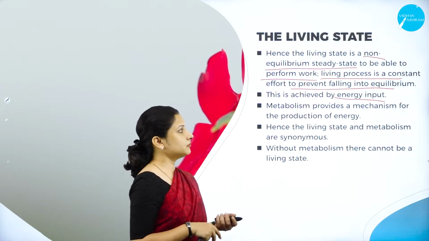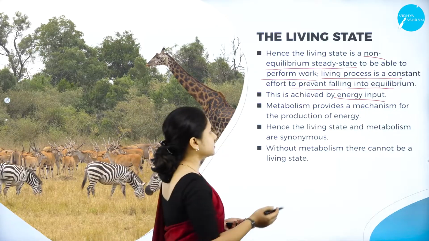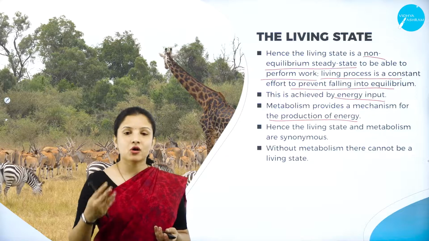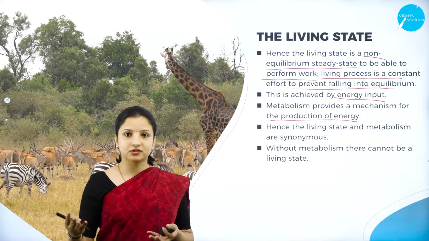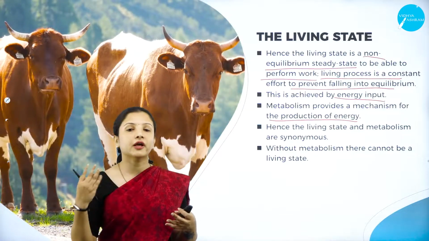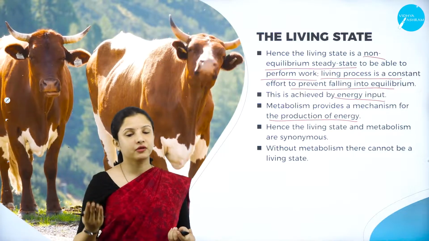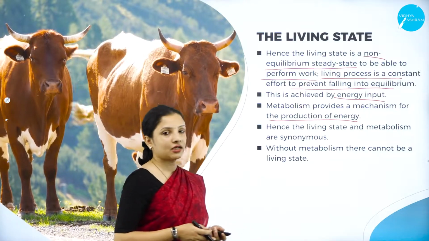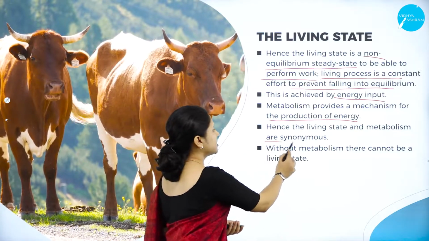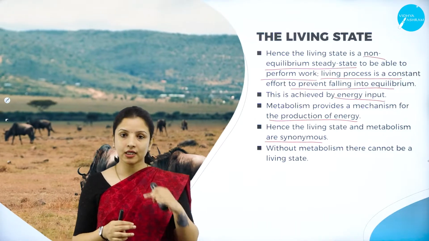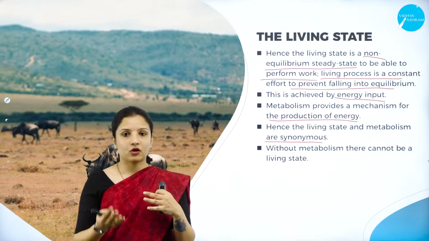And metabolism actually provides the mechanism for production of energy, because energy is obtained through various metabolic processes. For example, during the process of metabolism, a lot of energy is also released, which will be made use of by the living organism. Hence the living state and metabolism are always synonymous. They are like two faces of the same coin. If one doesn't function well, the other will not function properly.